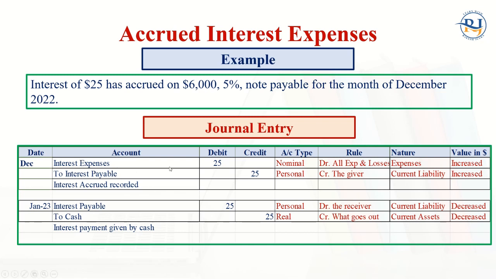So interest expenses account debit. Debit all expenses and losses, the nominal account, and interest payable is the liability of the company. So we have 25 here. Let's say next year on January 10 we pay cash, that $25. Then the cash will go from your company and interest payable account debit to cash. So in this case, that liability will decrease by debiting this liability. We debit the liability, that decreases. We credit the liability, that increases.